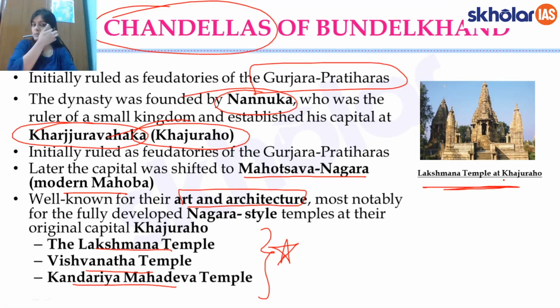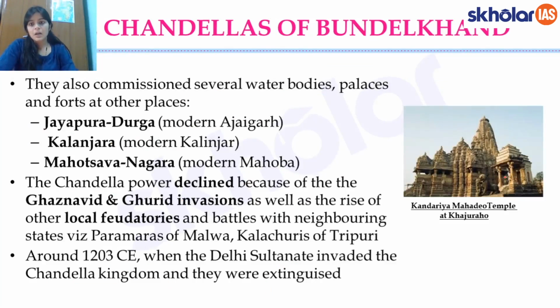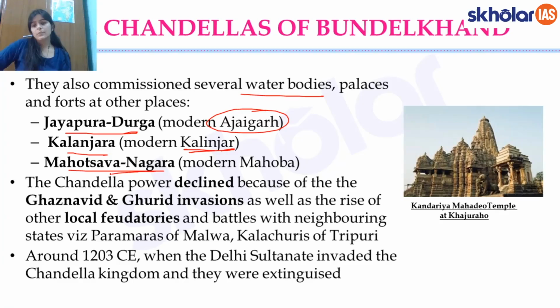The Khajuraho temples were built by the Chandela kings, you should remember. Now they had also commissioned certain water bodies, etc. For instance, at Ajayagarh, the modern Ajayagarh, they had built some water bodies, and then at Kalinjar Fort again very famous, and then they also built at their little capital, the Mahotsava Nagar.